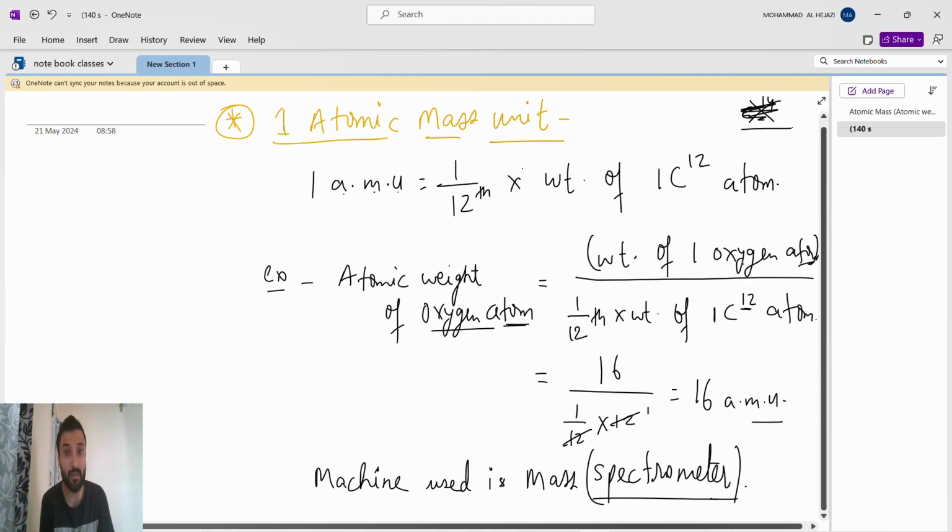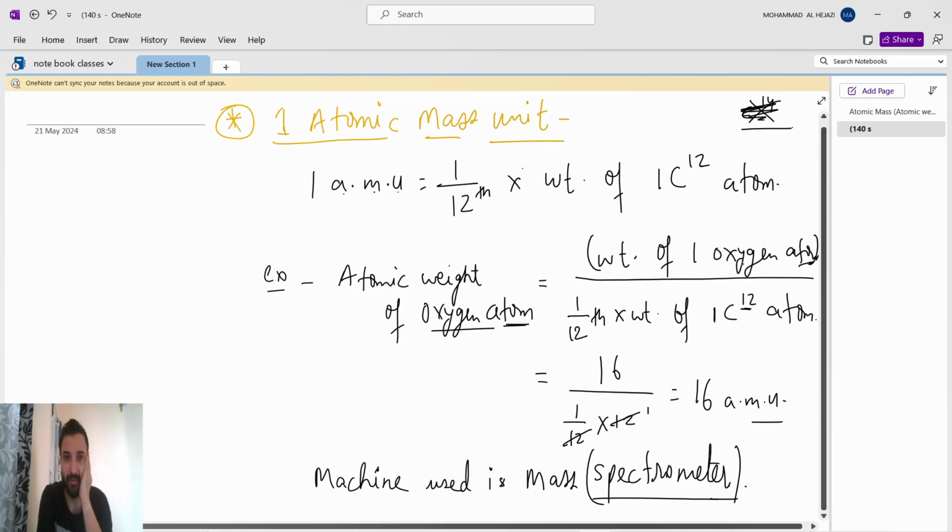Because everything is a process. It's not like Dalton woke up in the morning and said, oh, today oxygen is looking good, atomic mass 16. Oh, nitrogen is not looking good, atomic mass 14. Hydrogen, very bad, atomic mass 1.